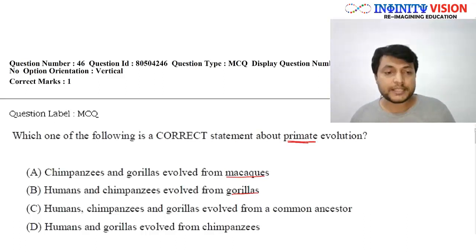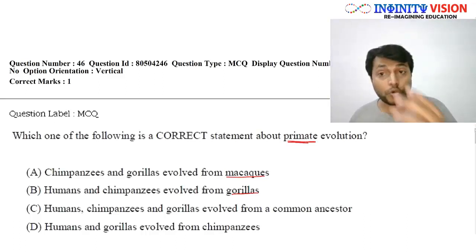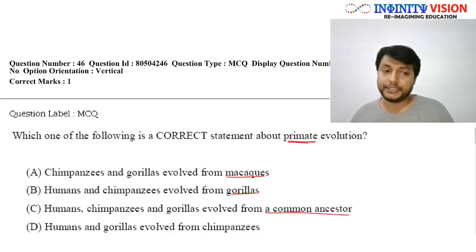The third option says that human, chimpanzee, and gorilla all evolved from a common ancestor. And the last option says that humans and gorillas evolved from chimpanzees.